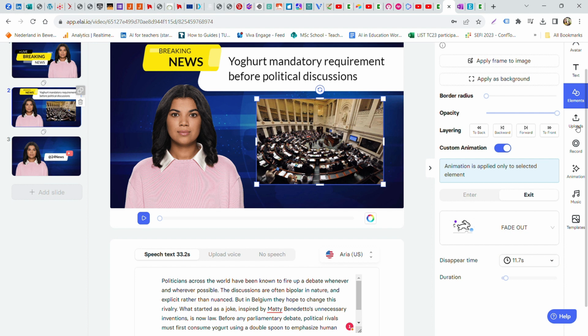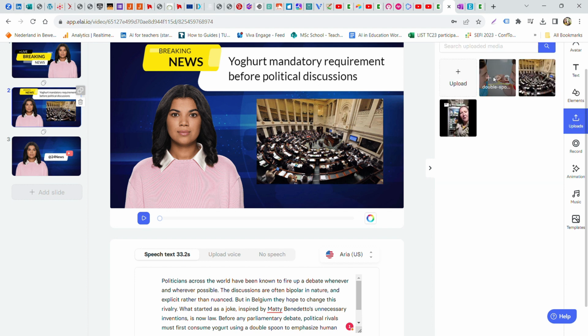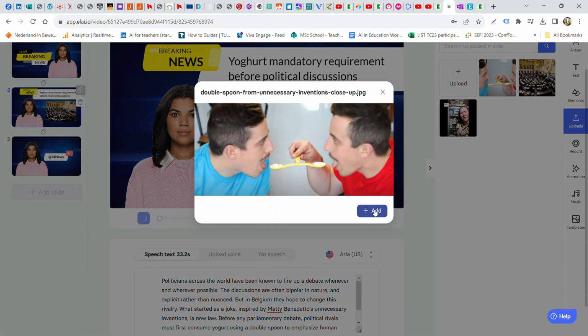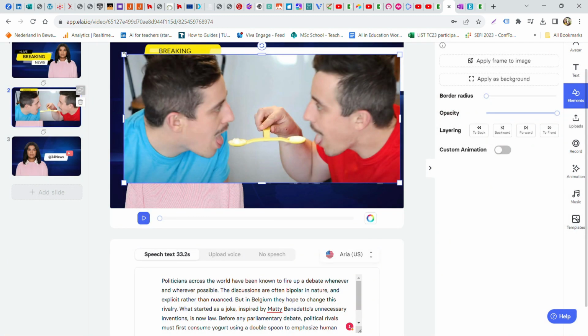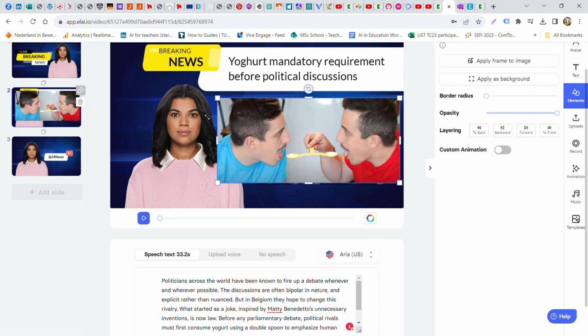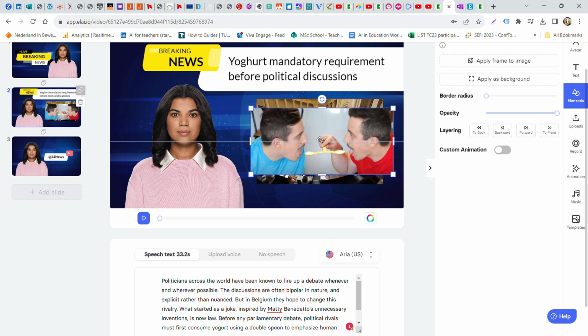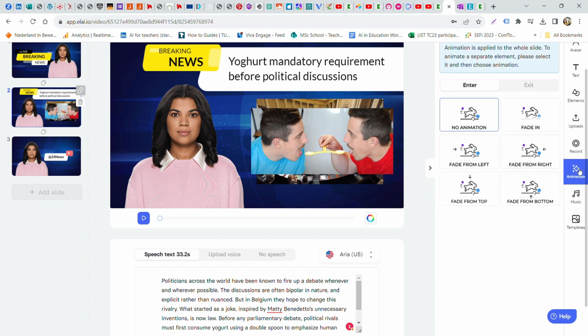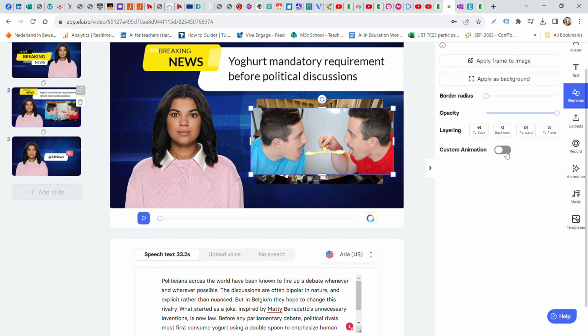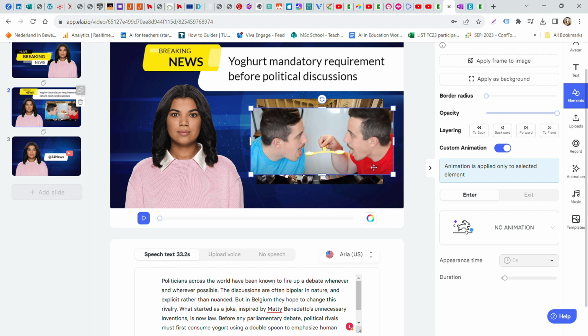And so I want to add a different picture, this one. I'm just going to resize it slightly. And I want this one to appear once the other one has disappeared. So I'm again selecting this picture. I'm saying, look, animate this. Custom animation, because that's the only way to have a different animation for specific elements in your slides.